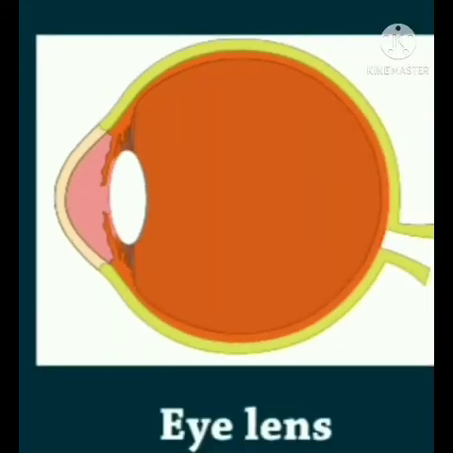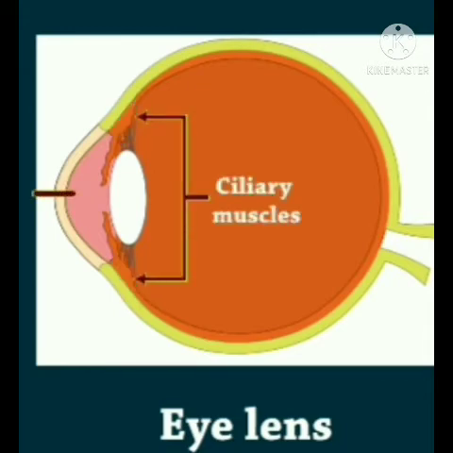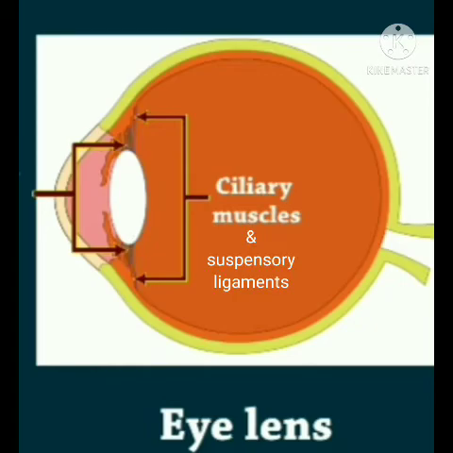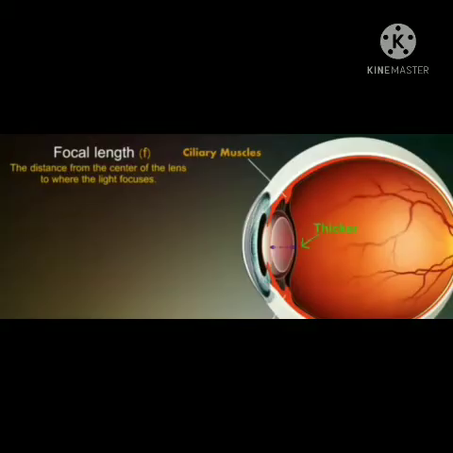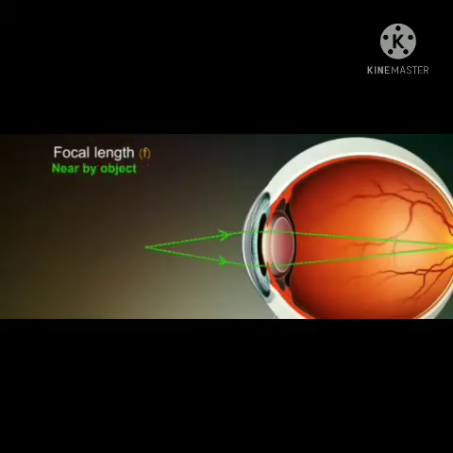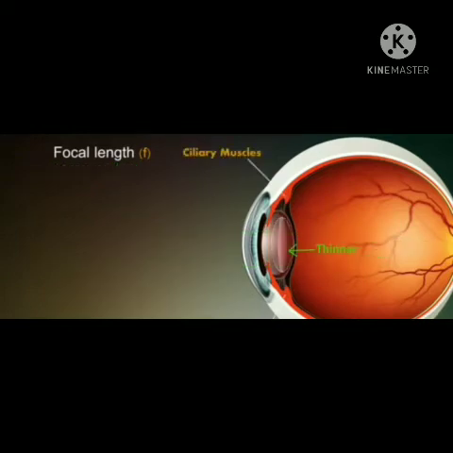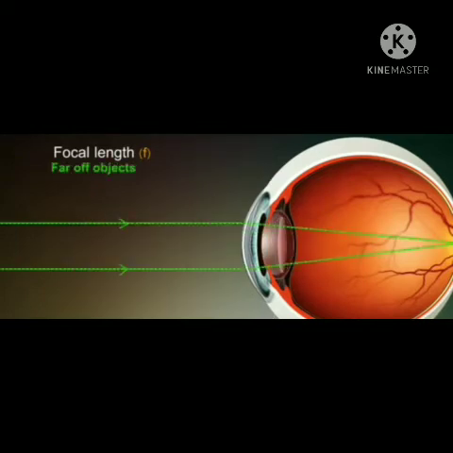Eye lens is made up of a transparent jelly-like substance made of proteins. It is held in position by the ciliary muscles and the suspensory ligaments. They adjust the focal length of the eye so that we can see distant and nearby objects clearly. The ability of the eye to focus on distant and nearby objects by changing the focal length is called accommodation.